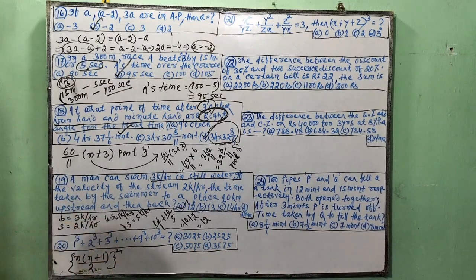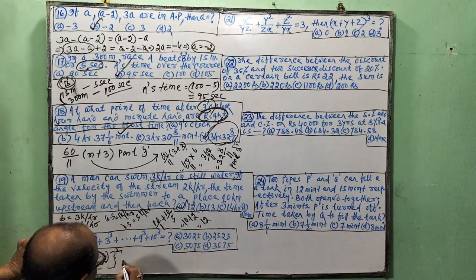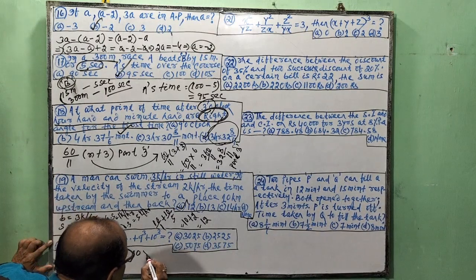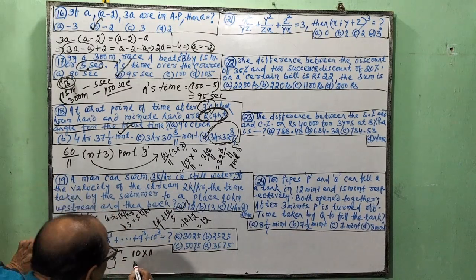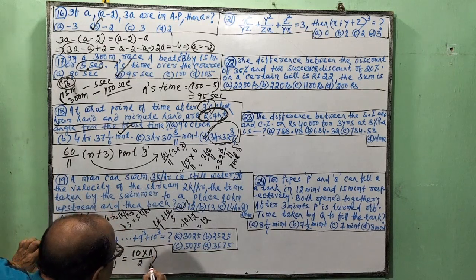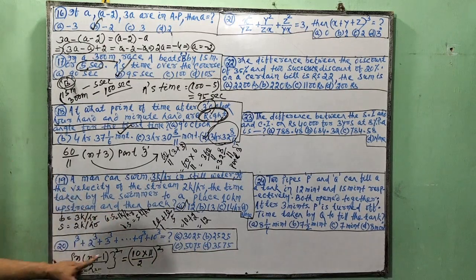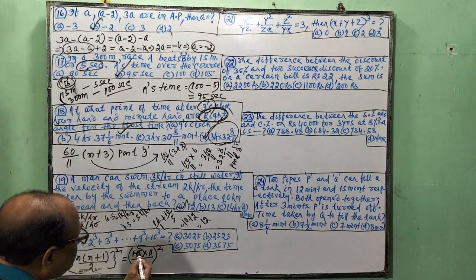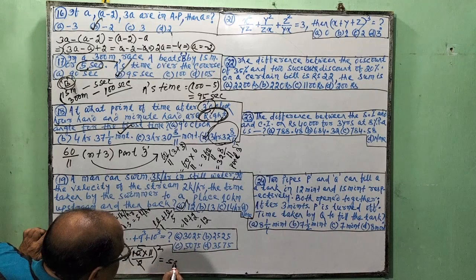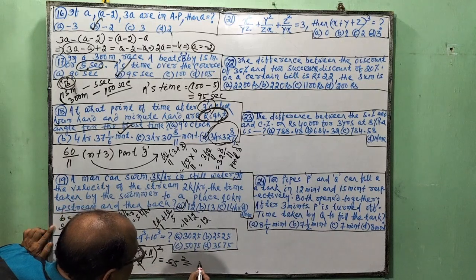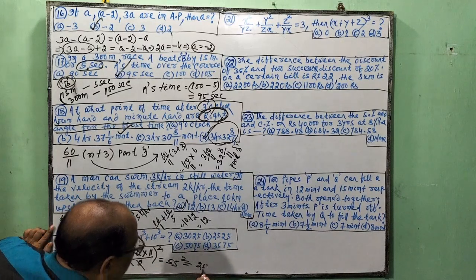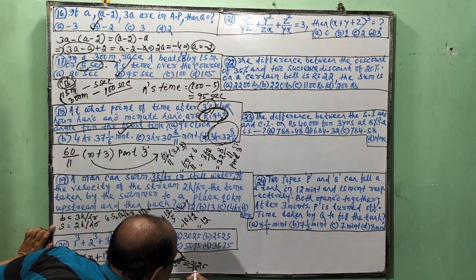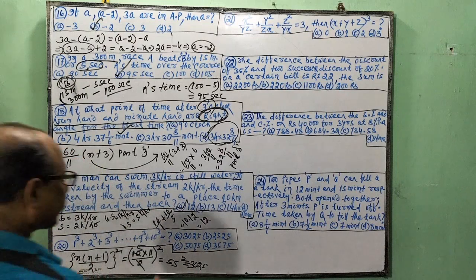This is the formula for the sum of cubes. Here n is 10, into n plus 1 means 11, by 2 whole square. 2 and 10 cancel, 5 into 11 is 55. 55 square is 3025. The answer is 3025.